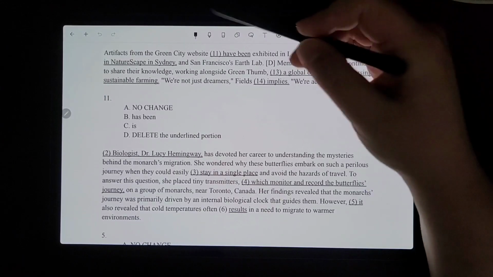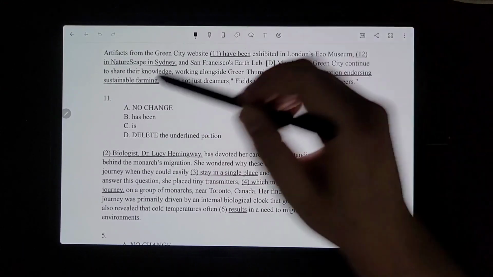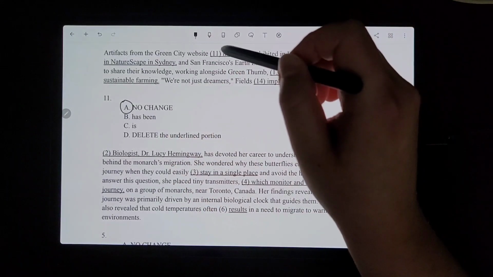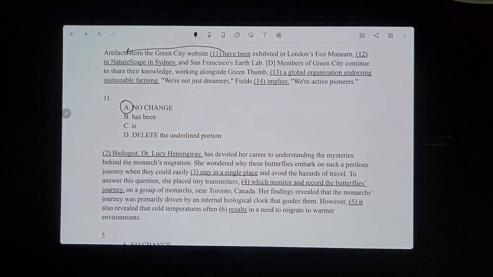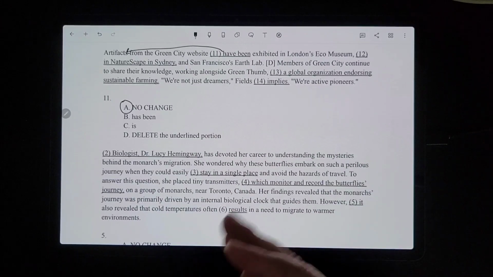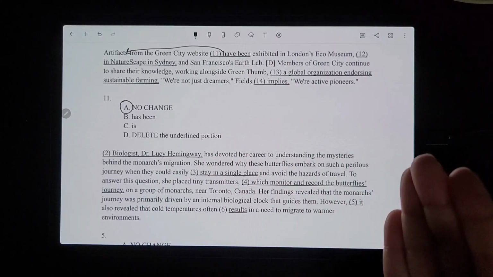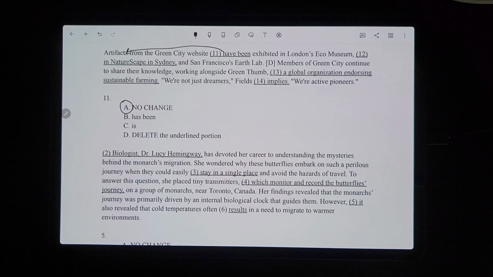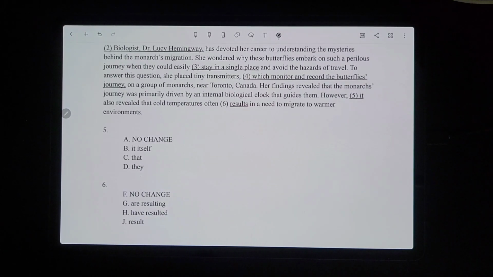Okay, for number 11, it would be just no change, have been, because it's referring back to artifacts, which is plural. The only one that would be plural would be A. Or you could technically delete the underlined portion, but if you delete it, then you don't have a complete sentence, so that doesn't work. So remember, one of the main reasons I called this the context and agreement chapter is because context is so important throughout the exam, especially with this kind of stuff.